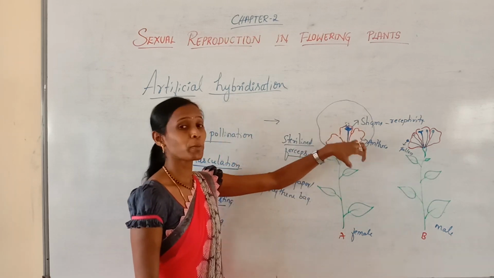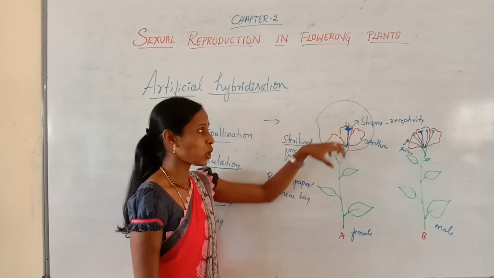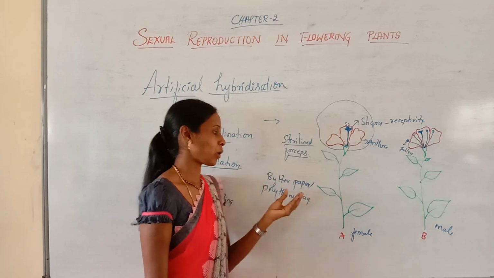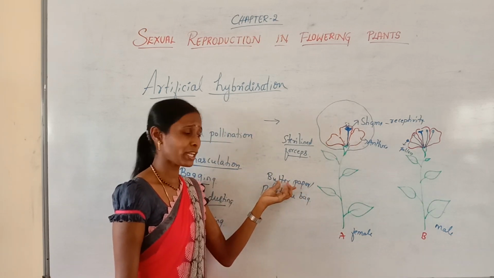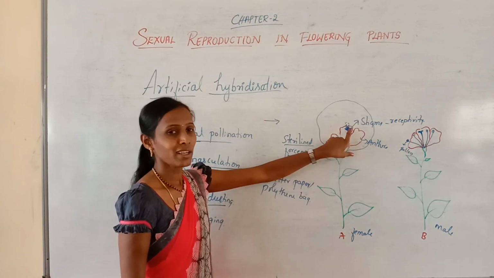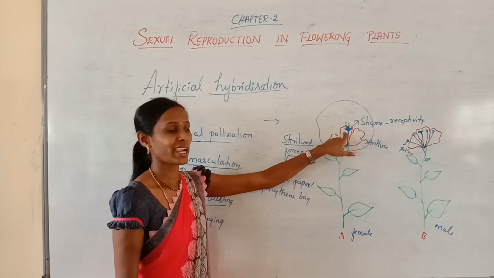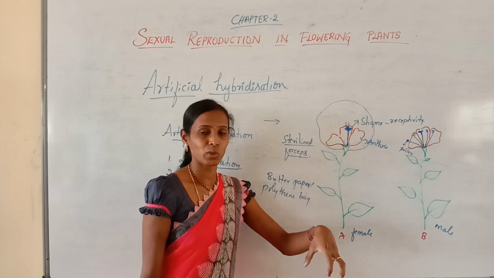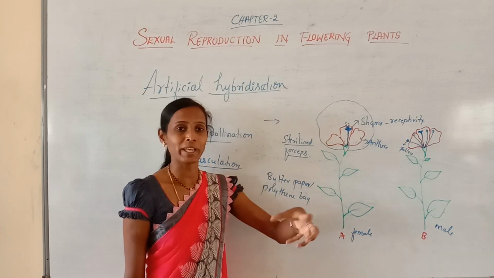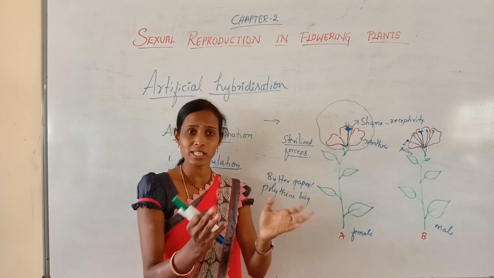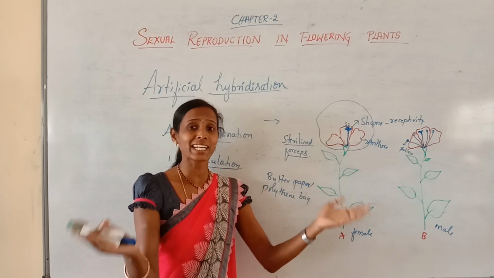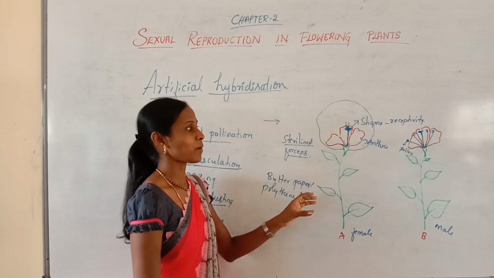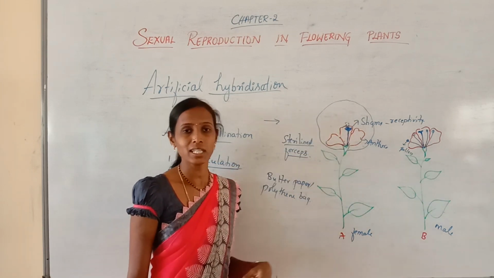But this flower should be bagged. Even though it contains only the female sex organ, it should be bagged with a polythene bag or butter paper. Why do we need to bag here? In order to prevent the contamination of the stigma from unwanted pollen grains. That is why it should be bagged in the bud condition only, before the opening of the flower. When the flower opens, the stigma will be exposed so that it can receive unwanted pollen grains. All of this is prevented with the help of bagging, which should be done in the bud condition.